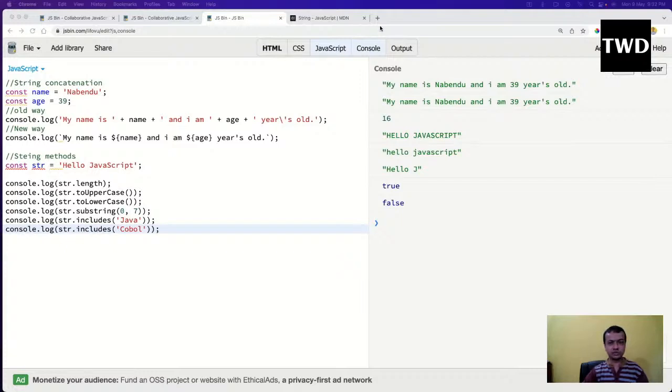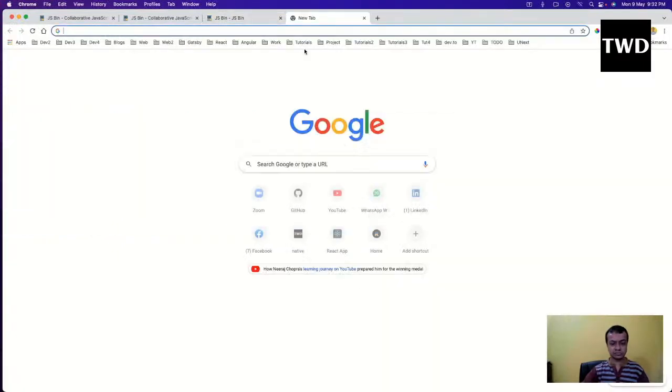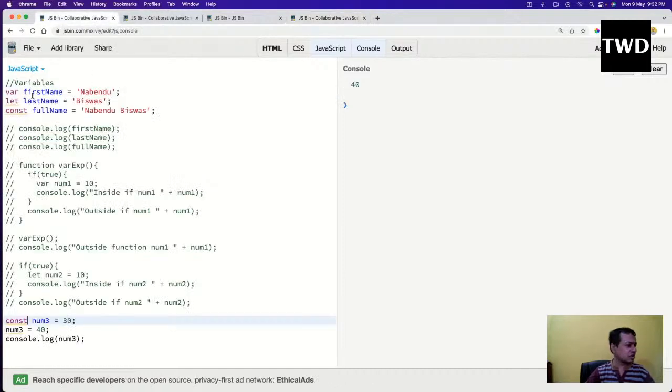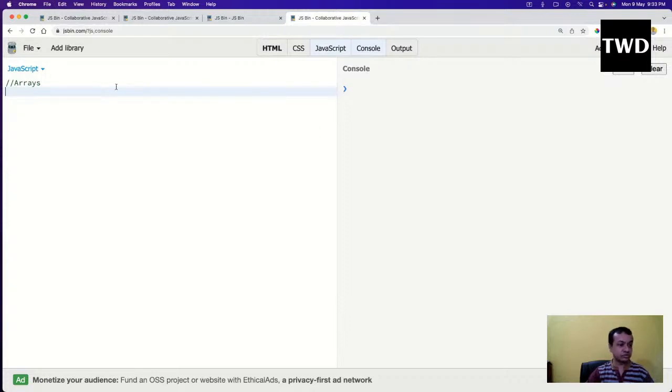Okay, so the next thing which we are going to learn is arrays. Arrays are very popular. If you are coming from another programming language, arrays are there in all programming languages, just like strings, numbers, and booleans. So what are arrays? Arrays are a variable where you store data in a single memory in the RAM of the system. An array in JavaScript, Java, or any other programming language will take continuous memory in the RAM.